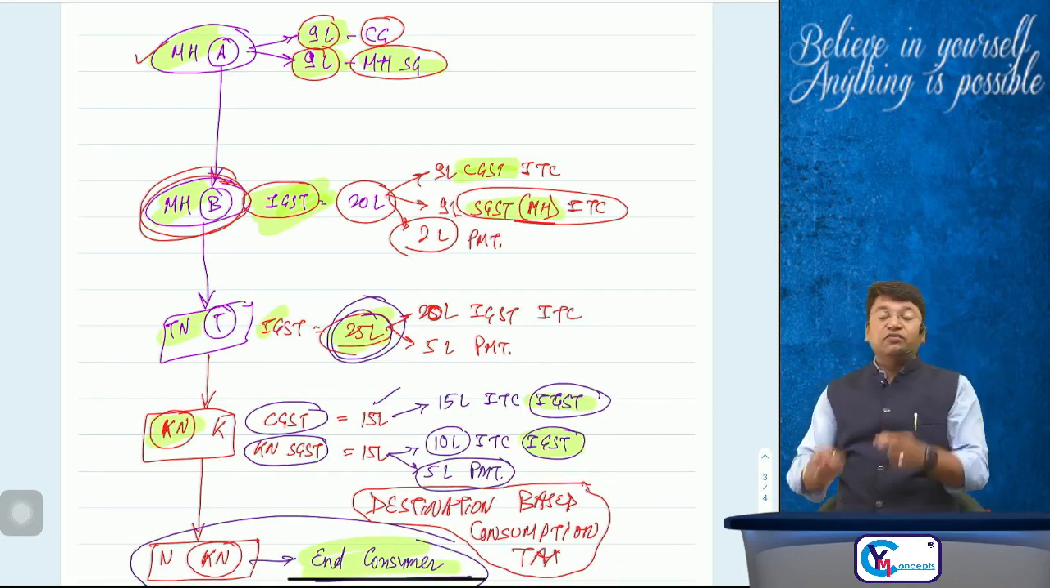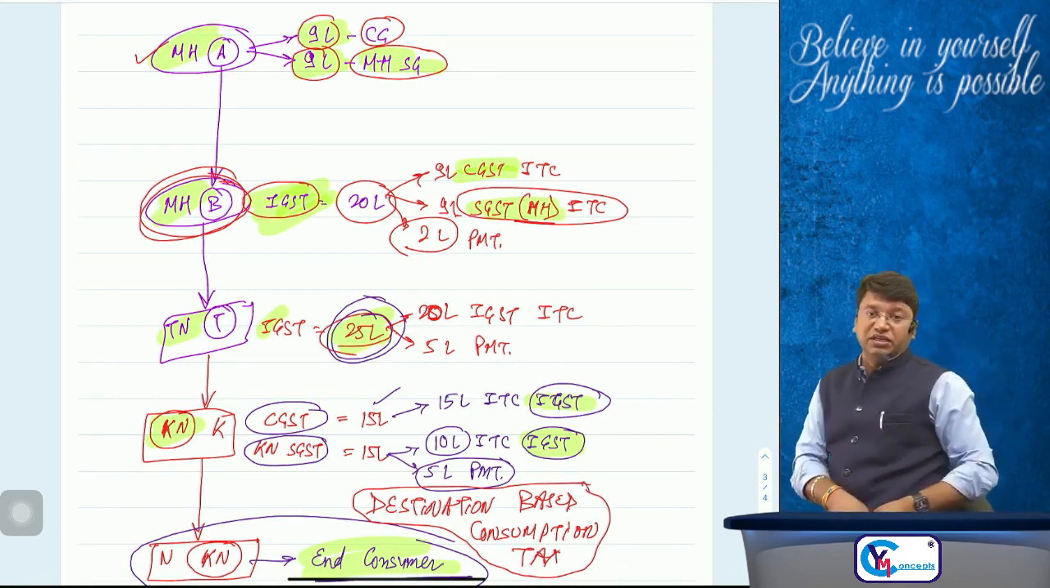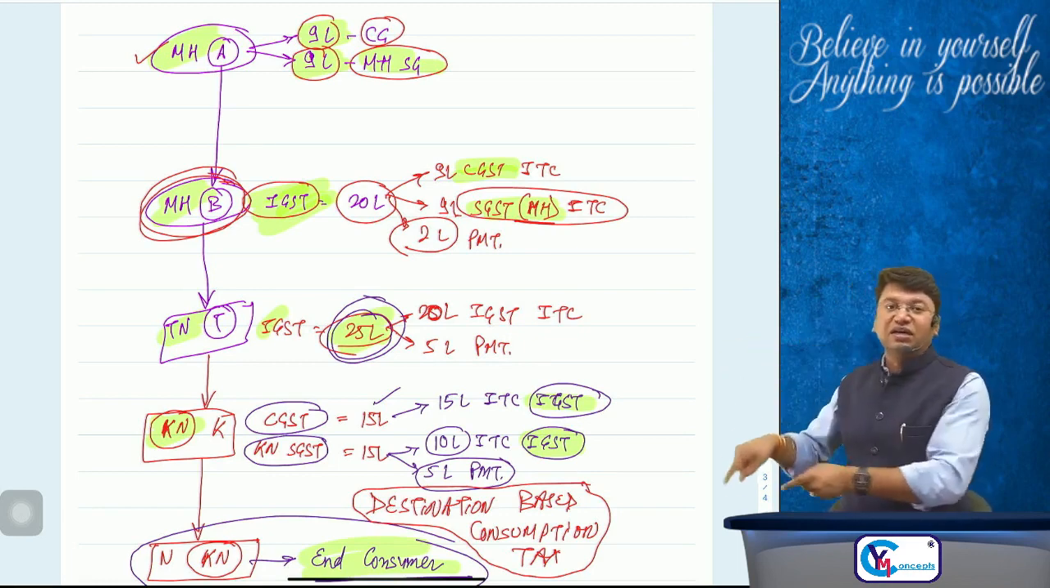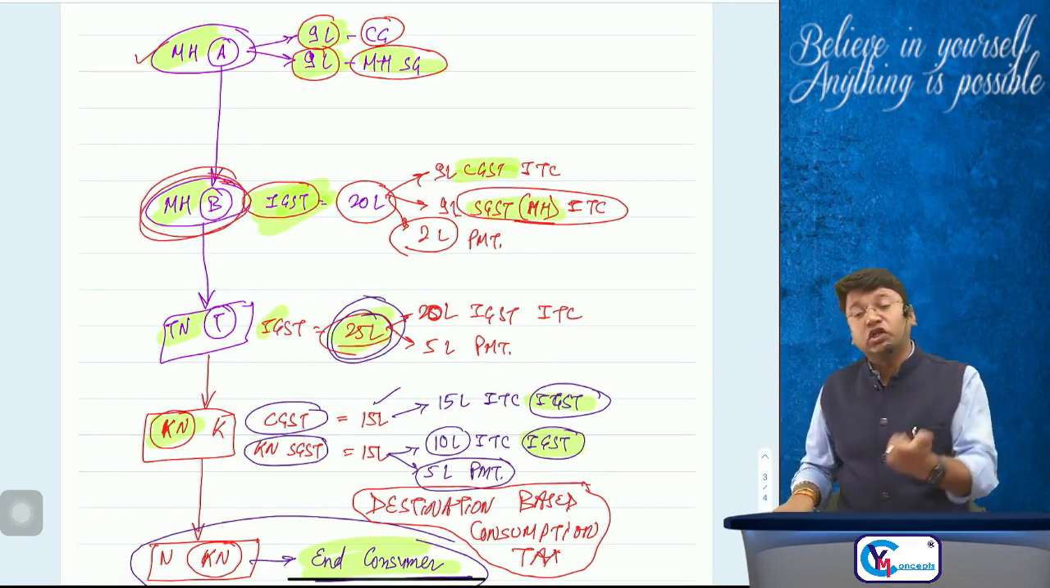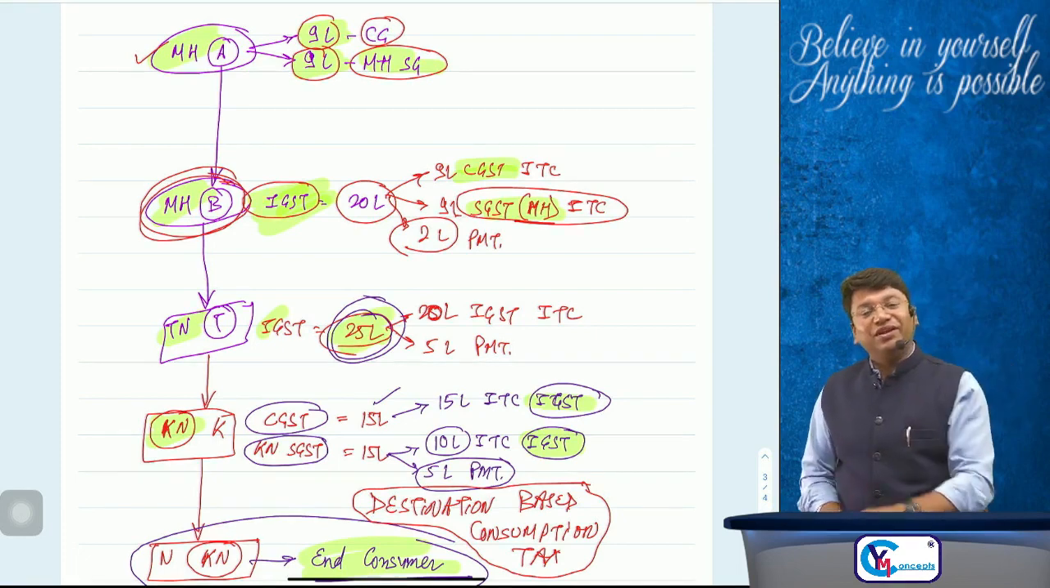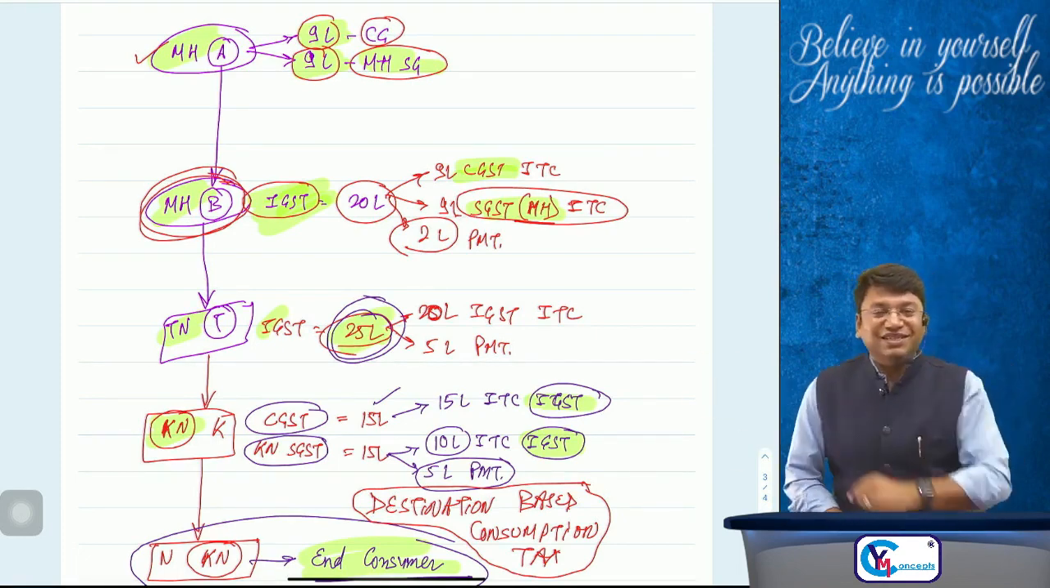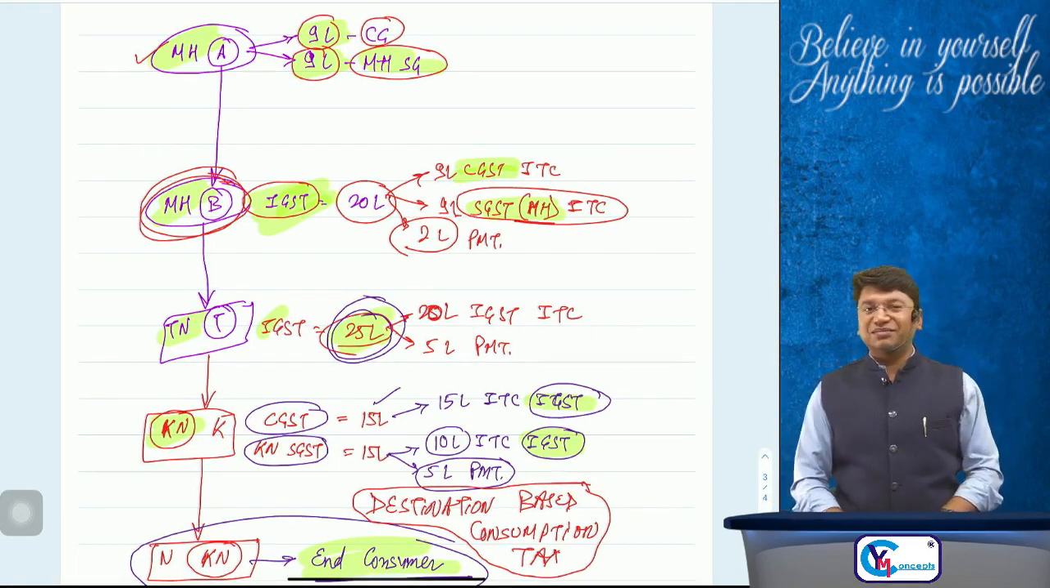That's why, sir, what is the destiny of the goods? The destiny of the goods was Karnataka. Sir, where were the goods ultimately consumed? Karnataka. Who got the revenue? Karnataka. So this tax, GST, is called a destination based consumption tax.